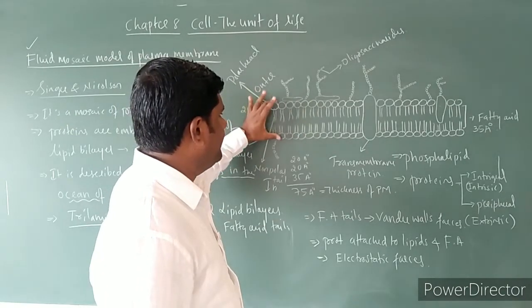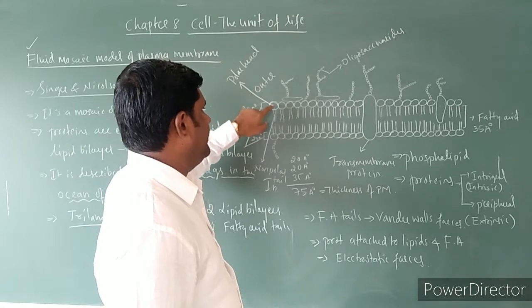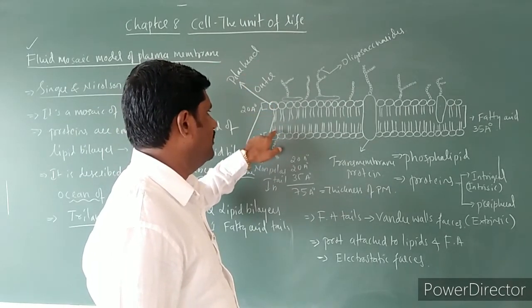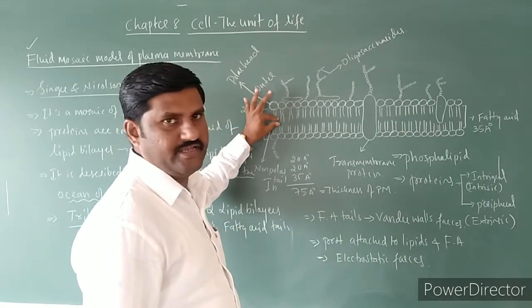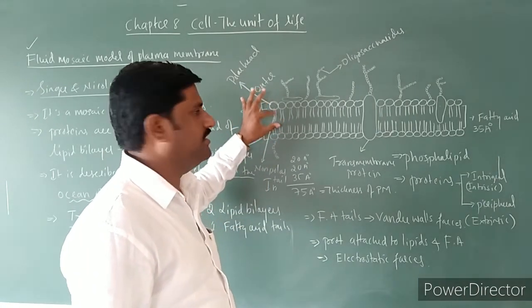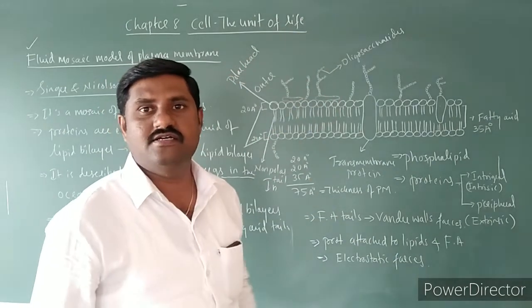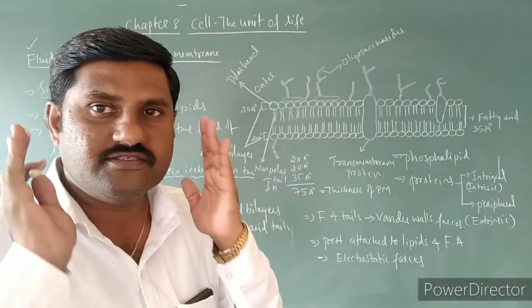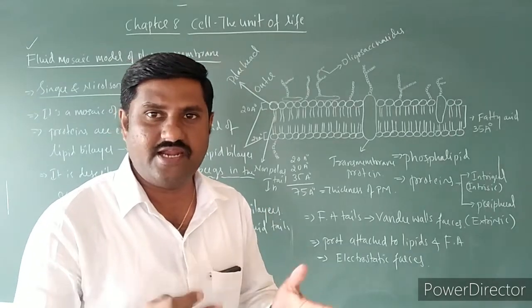Okay. So see here, lipid bilayer is there, fatty acid tail is there. In the lipid bilayer, this is the polar head region and this is the non-polar tail region. So the non-polar tails are facing each other towards the center, and the polar heads are facing towards the free surfaces, right? This is the fact you should remember over here itself.